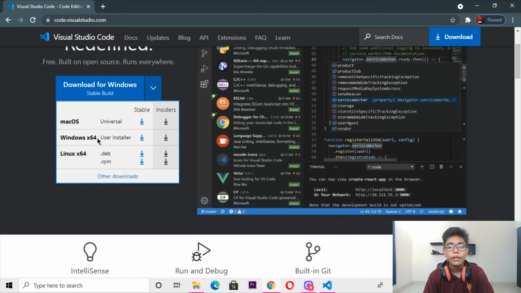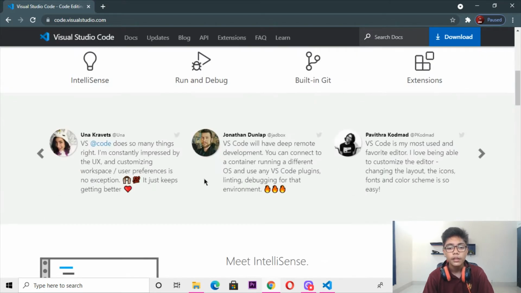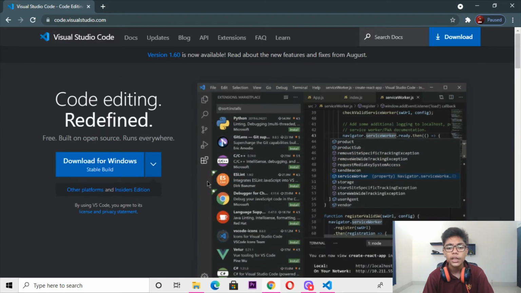If you are having the 2 bits in Windows, 32 bit and 64 bit, you can install that for 64 bit, or by pressing that you can install it there. You can see Linux 64 bit, and Mac OS is also there, which is universal. So these are really helpful things, and this is a really helpful text editor.